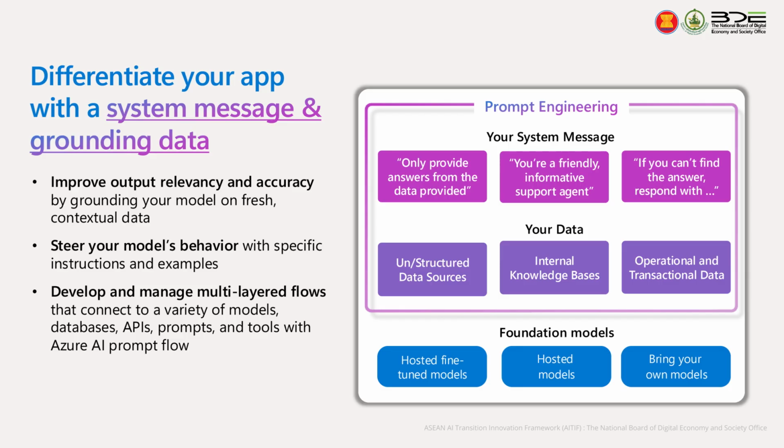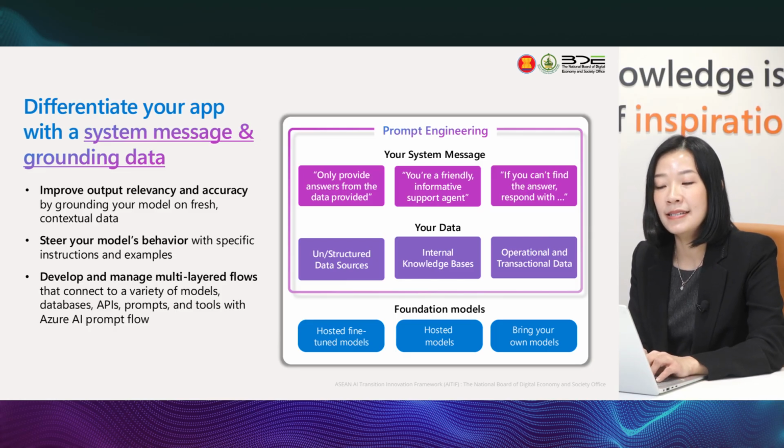So we need to provide those models, as they can access a vast amount of data, with the right system message. For example, only provide the answer from the input that we have or from the data provided, to make sure that it does not produce any hallucinated result. And sometimes you might also need to provide a system message such as, you are a friendly, informative support agent. This might be used internally in your organization, like an HR chatbot, for example.